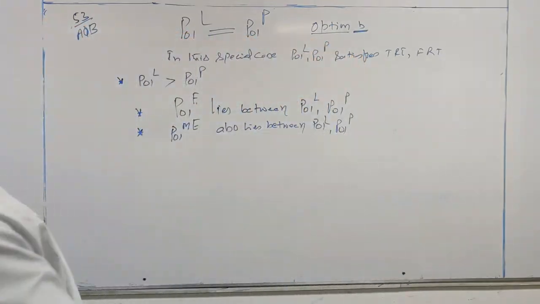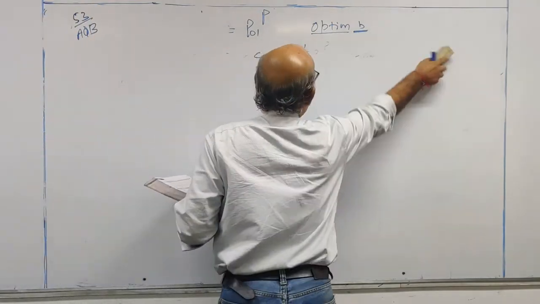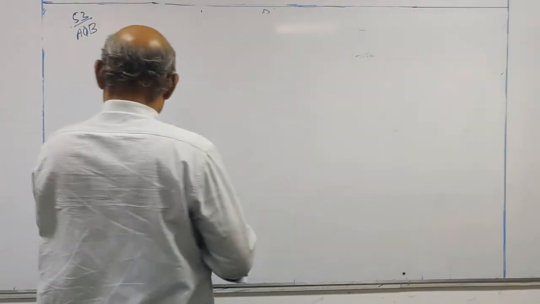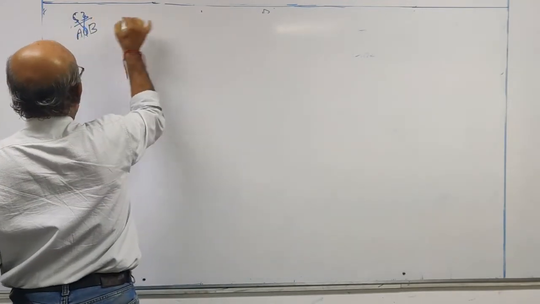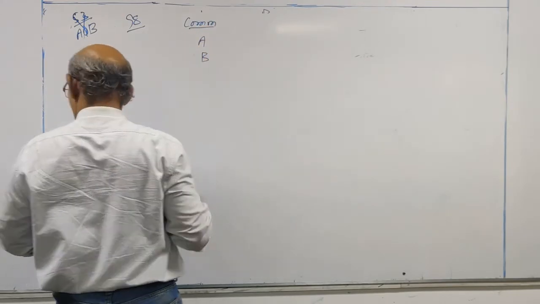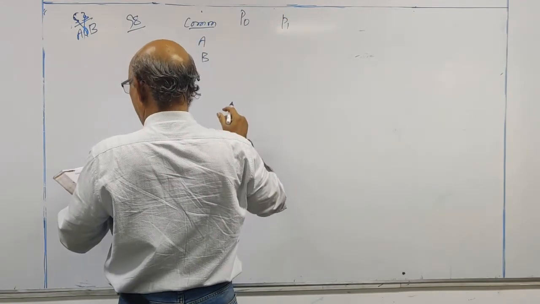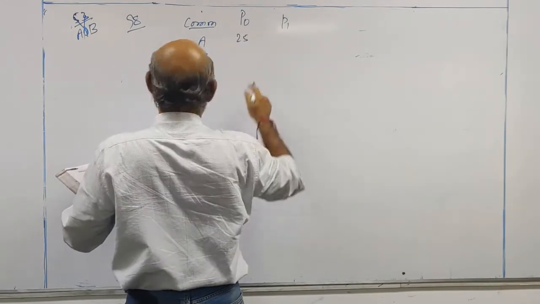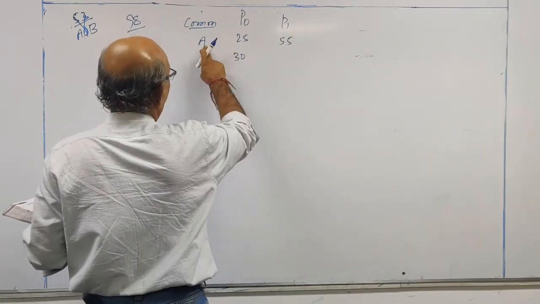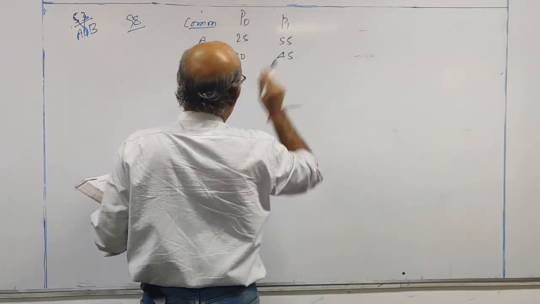98th question, look at this. There are two commodities, A and B. P0, P1 are given. For A, P0 is 25 and P1 is 55. For B, P0 is 30 and P1 is 45.